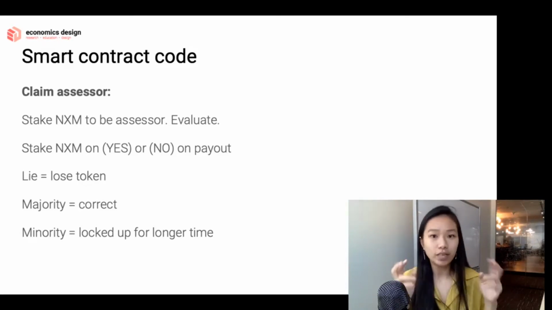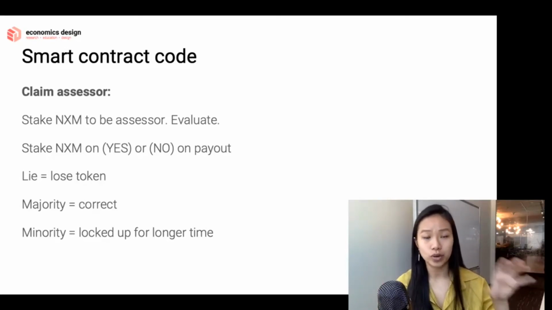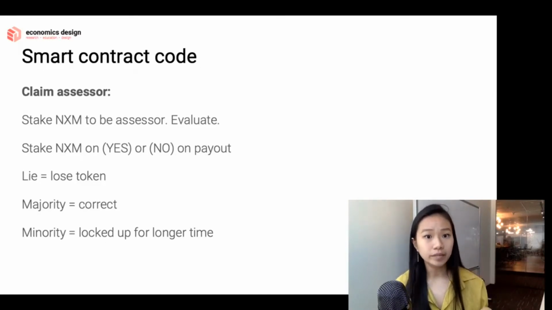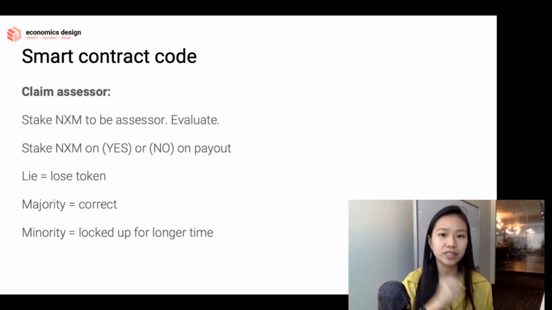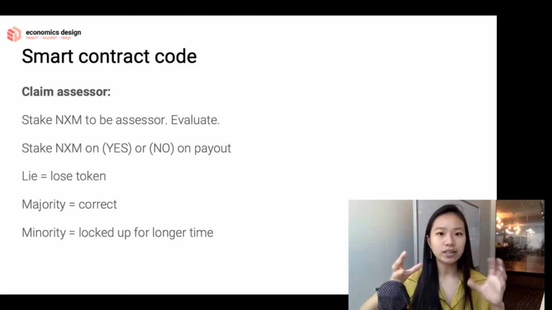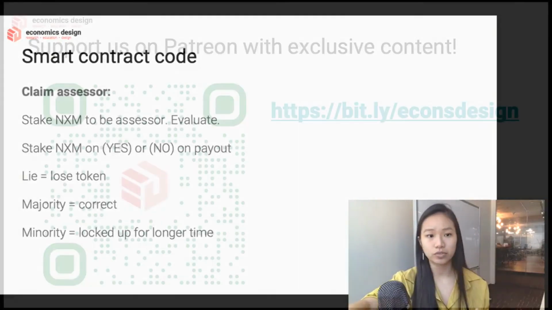So it's kind of like a punishment, but you don't lose your tokens. You just lose the opportunity cost of using your tokens, but you do not lose your tokens and the value. However, if they find out that you lied, then your tokens will be burnt, confiscated, and deleted from you. So that gives someone a disincentive to want to lie. So you have different incentives and disincentives in all these three different kinds of participant roles, which is very interesting.